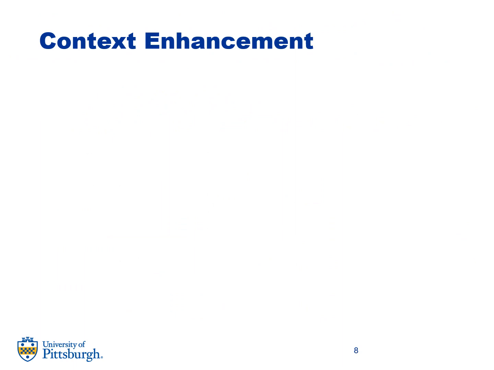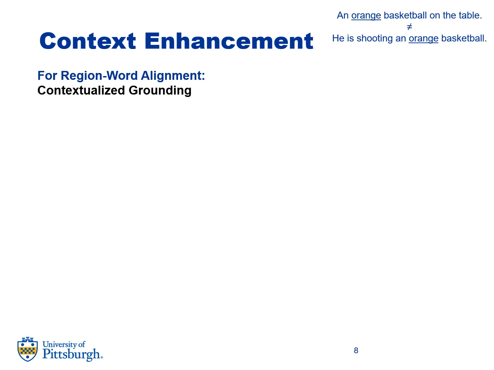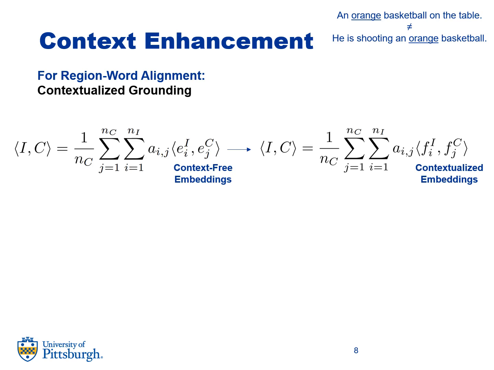We also propose to enhance the role of context. First, for region word alignment, we observe that OVR-CNN leverages context-free embeddings, which may inhibit the use of attribute information. For example, the word orange would have the same embedding in these two captions. We propose to contextualize the grounding objective as a first step to enhance use of attributes.